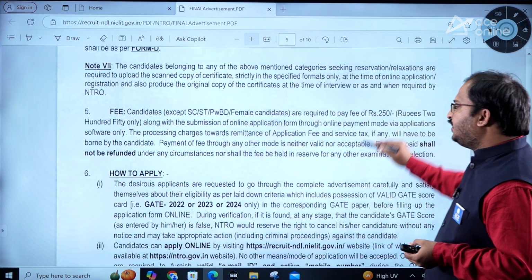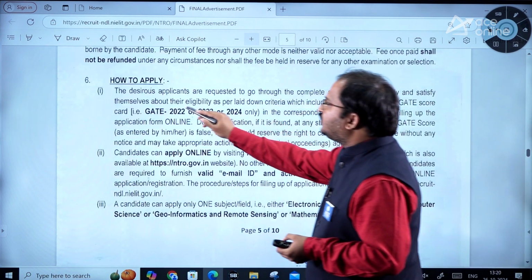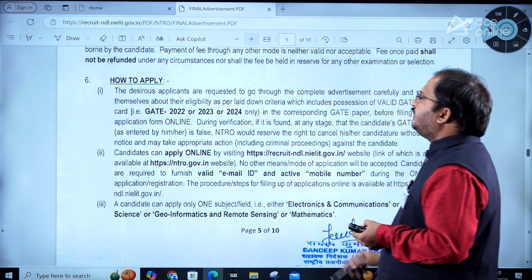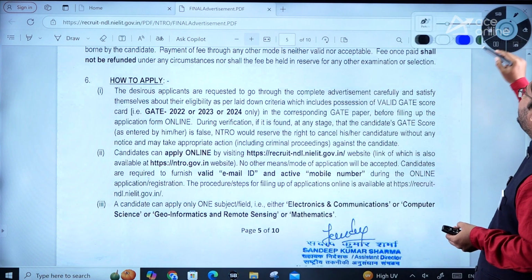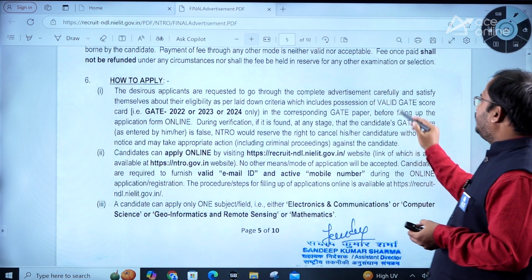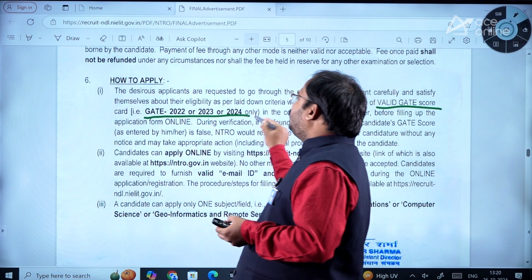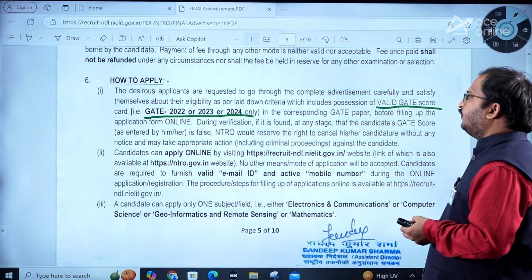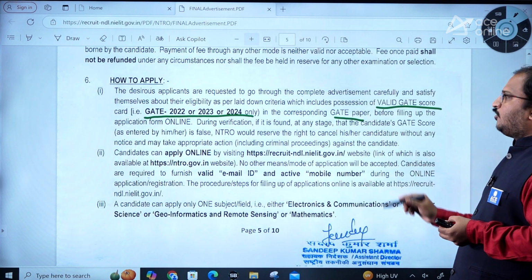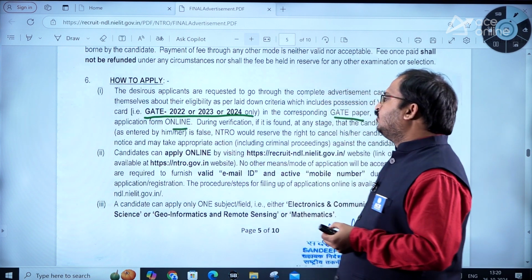The desirous applicants are requested to go through the complete advertisement carefully and satisfy themselves about their eligibility as per laid down criteria, which includes possession of valid GATE score. Again I am telling you, dear students, GATE score is required and the GATE score card should be uploaded also, GATE 2022 or 2023 or 2024, and the corresponding GATE paper you have to check carefully, and only then go for applying online.